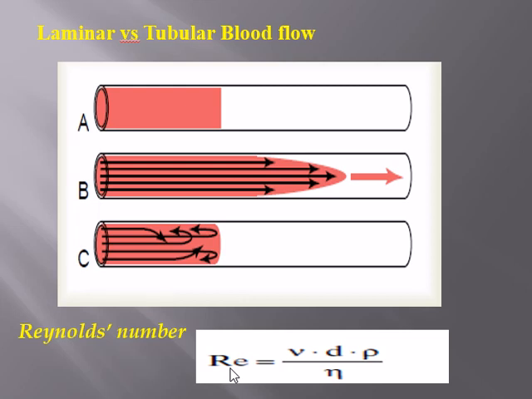The greater the vessel diameter, the greater the Reynolds number, and the greater the chance of turbulence. Similarly, when the velocity of blood flow is higher, the Reynolds number is higher and there is an increased chance of turbulence. When the density is higher, the Reynolds number is again higher. On the other hand, viscosity is inversely proportional to the Reynolds number. The more viscous the blood, which occurs in polycythemia when there are more red blood cells, the lesser the Reynolds number and the lesser the turbulence.